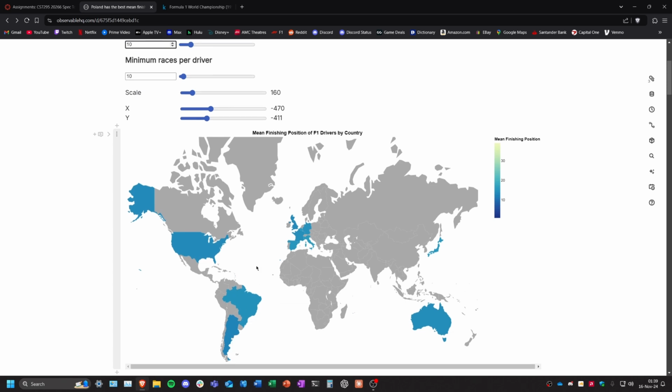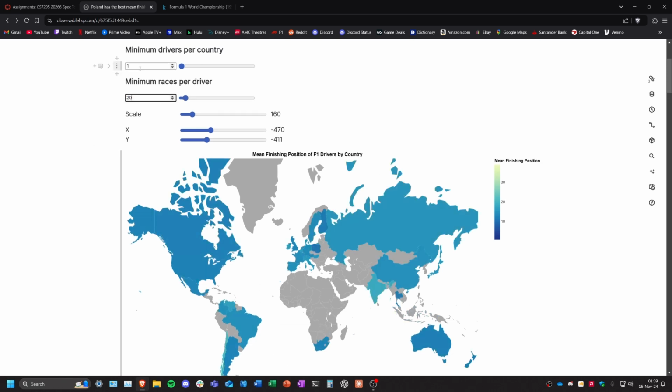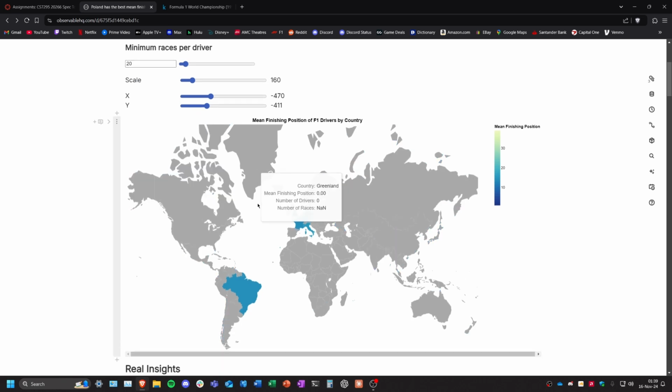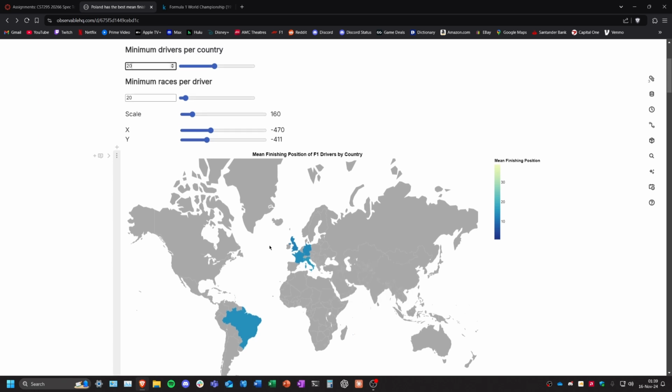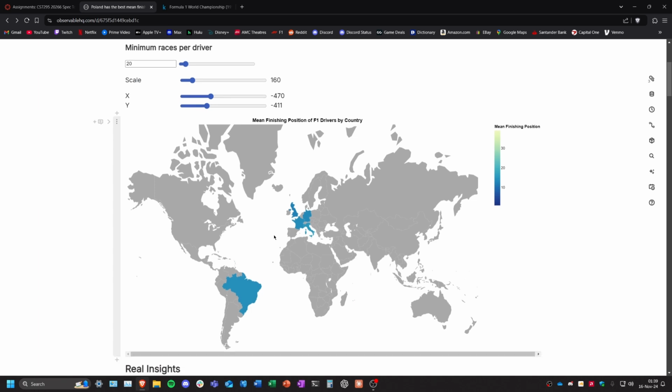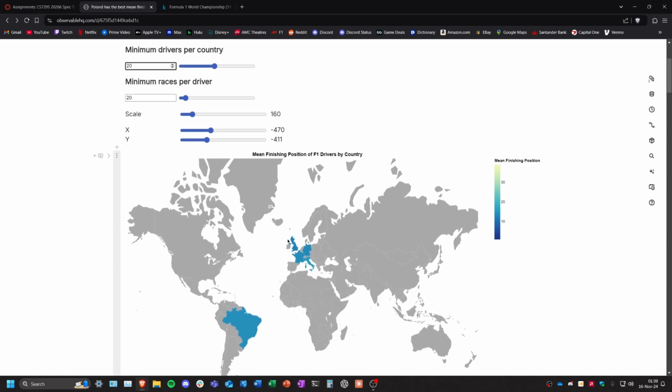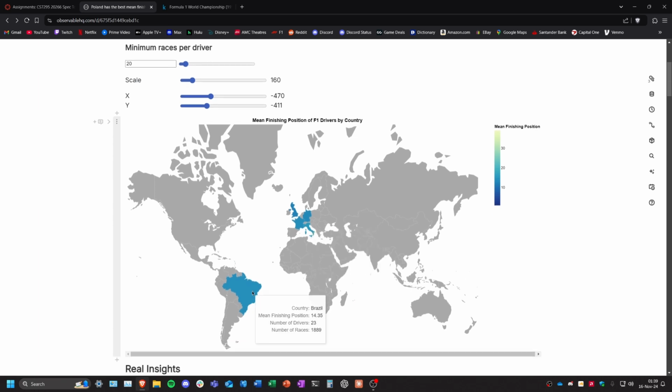So interesting. But if you keep raising this even more, you get to the point where there's very few countries even left. Like there's only 5 countries that have at least 20 drivers who've driven at least 20 races in their whole career, and 4 out of 5 of them are from Western and Central Europe: France, UK, Germany, Italy, and then there's just Brazil here. Out of these, the UK is the most successful. They've also had the most number of F1 drivers ever. With these filters, it's 42, but in history, it's 166.